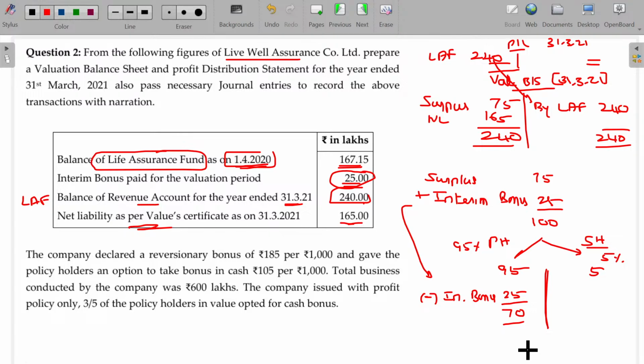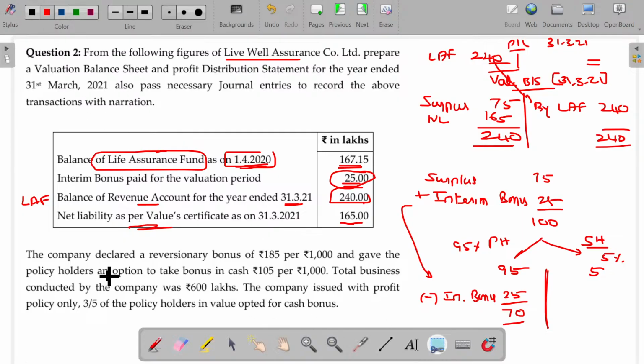Now, the sum is not over with this. This one paragraph is so important here. Let me finish up this paragraph.